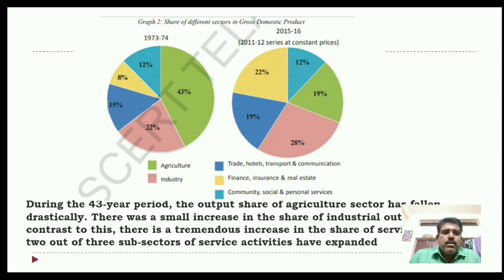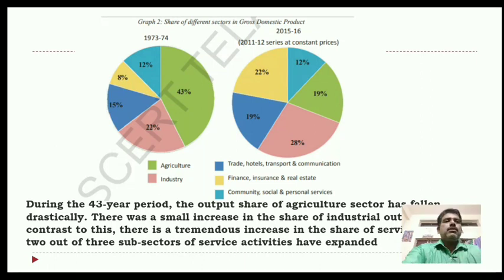Next one, trade, hotels and transport. Previously it was only 15%, now it has gone up, an increase of 4%. And finance, insurance, real estate, in yellow color, was previously only 8%, now it has gone up to 22%. Moreover, 14% is increased. And community, social, personal is also the same, 12%.